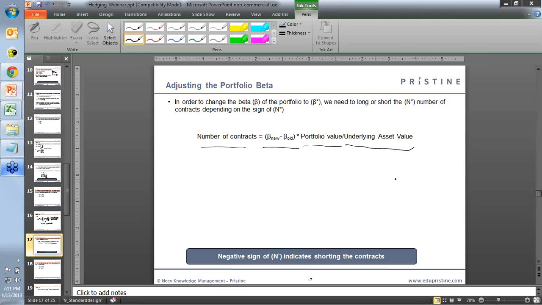All right. So this is basically done, say for instance, if a company wants to reduce its exposure, that is reduce its beta value, or increase its beta value to basically reduce the amount invested in hedging. So these are the two cases where this adjustment of the portfolio beta is done. Okay, so next we'll have a question on this. So let's look at it.